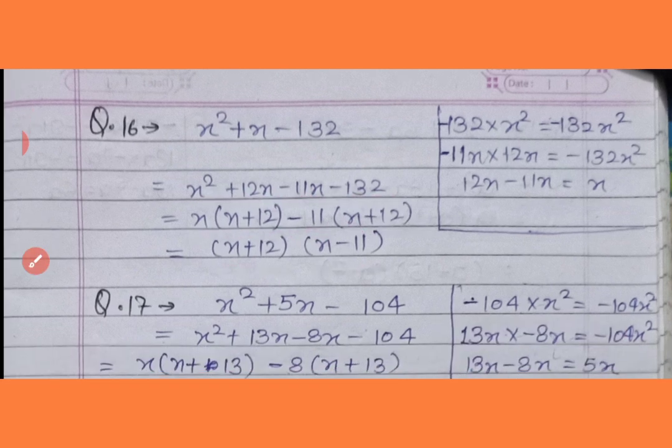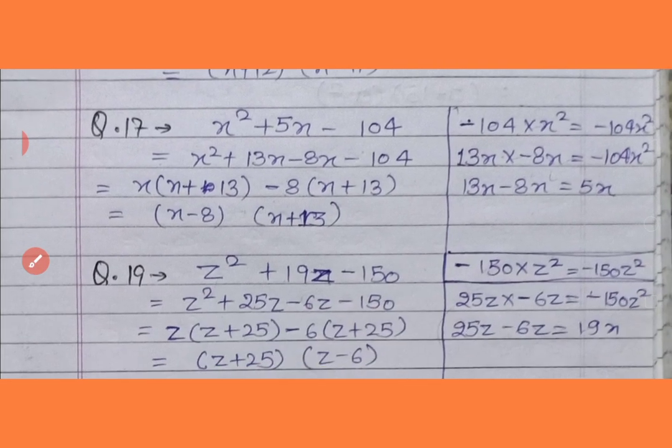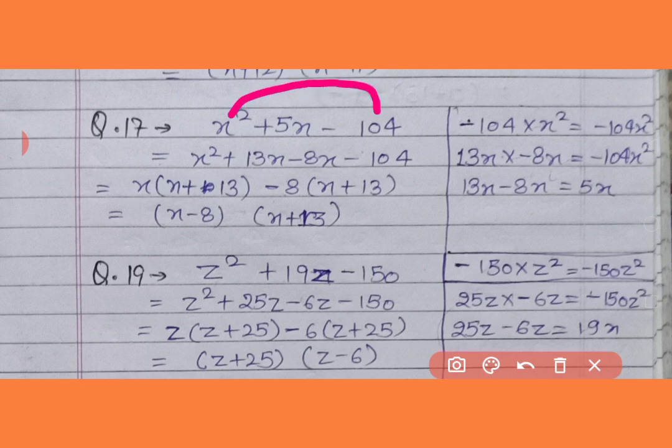Now on the next question, this is the same type of question, where the first term will multiply with the third term. Now x square will multiply with minus 104, so it became minus 104x square. So we have to break 5x into the form of subtraction, whose subtraction will be 5x but multiplication will be minus 104x square. So we have to learn the table. 13 eights are 104.